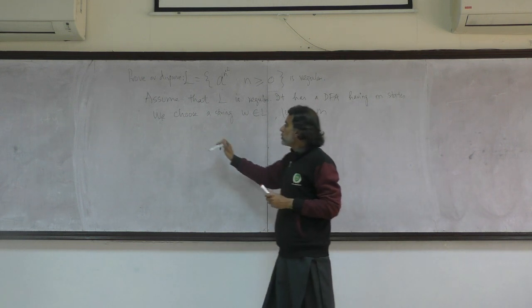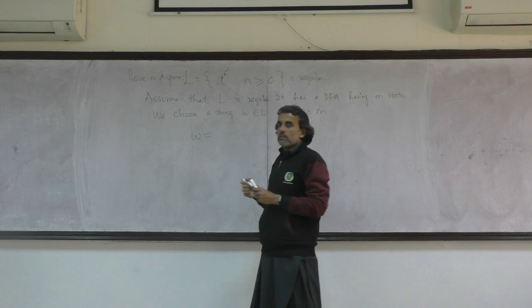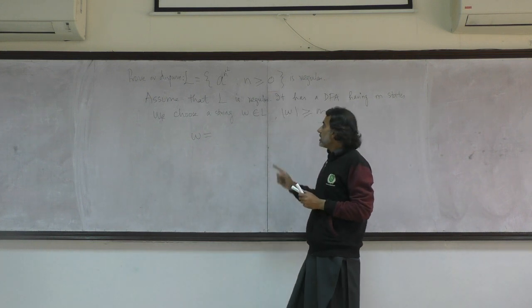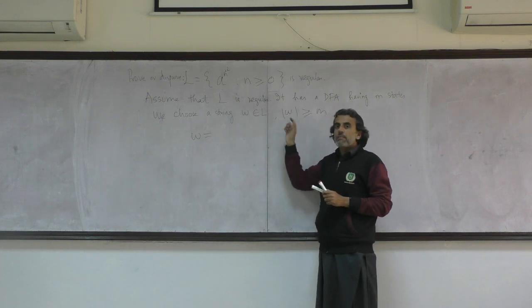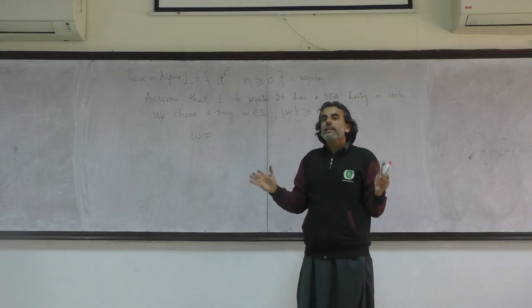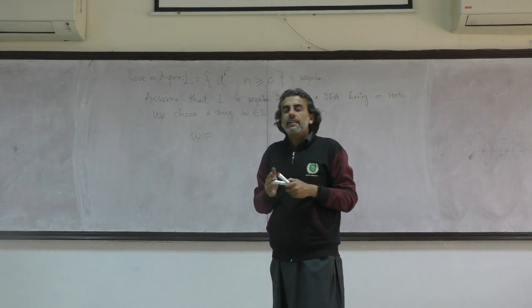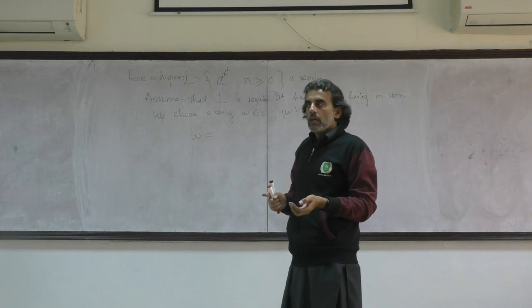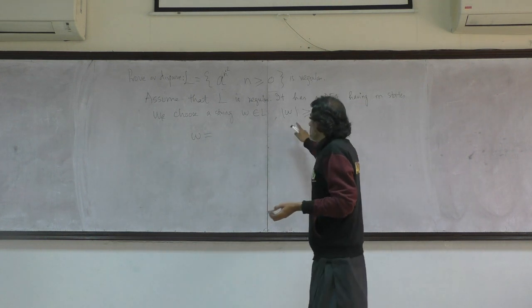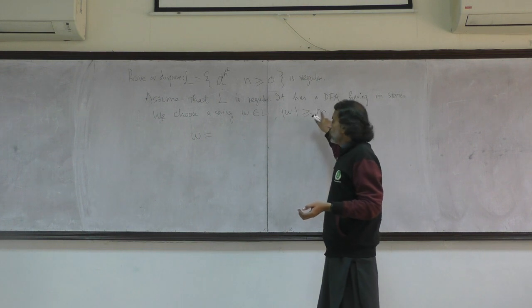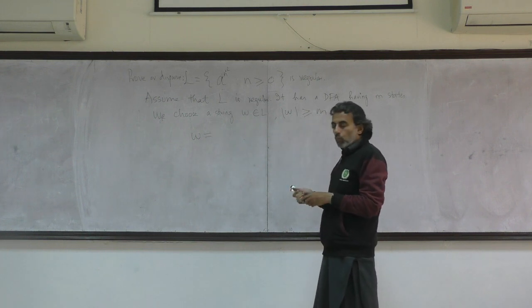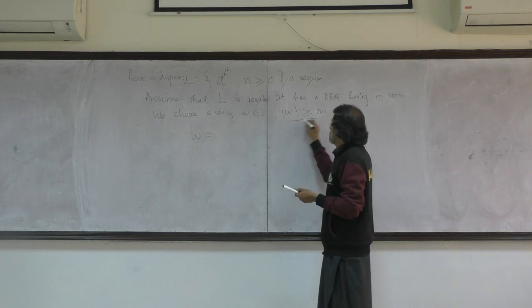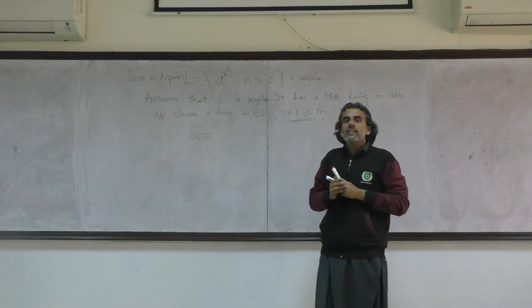So I can choose a string by making sure that these two conditions are being fulfilled in complete sense. The first condition is that the string must belong to the language, which is very obvious. And the second condition is that its length is greater than or equal to m. Why are we interested in this condition? Why should its length be greater than or equal to m?